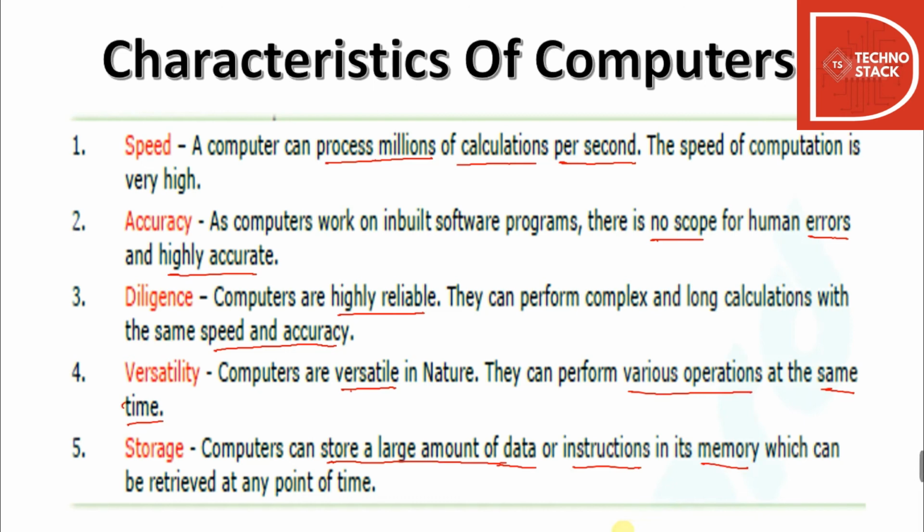So these are the 5 basic characteristics of computers. You need to remember the name of each and what it does, because it can come in MCQs, asking what a basic characteristic does. It's just basic knowledge of computers. In the upcoming videos, we'll be seeing the history of computers and the generation of computers.